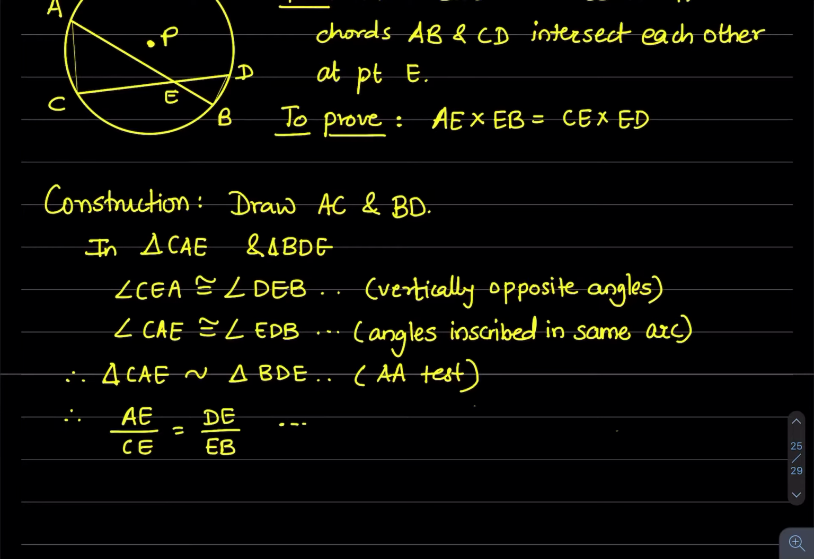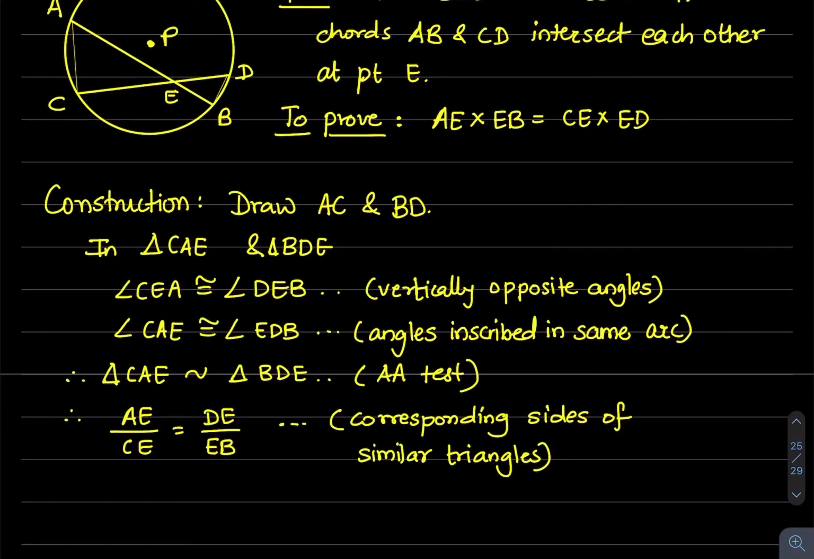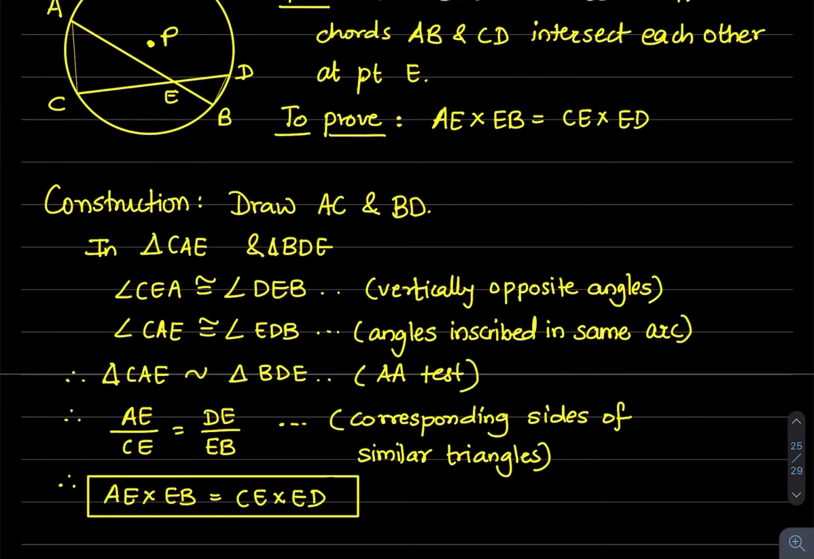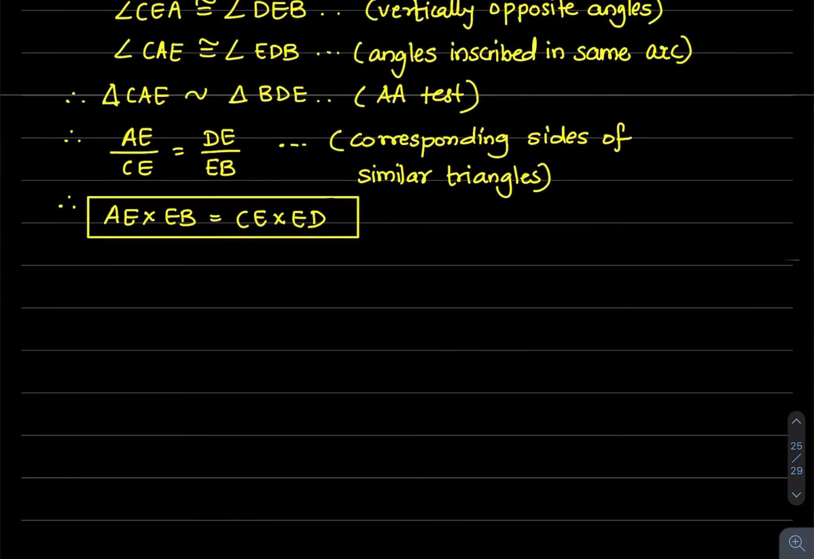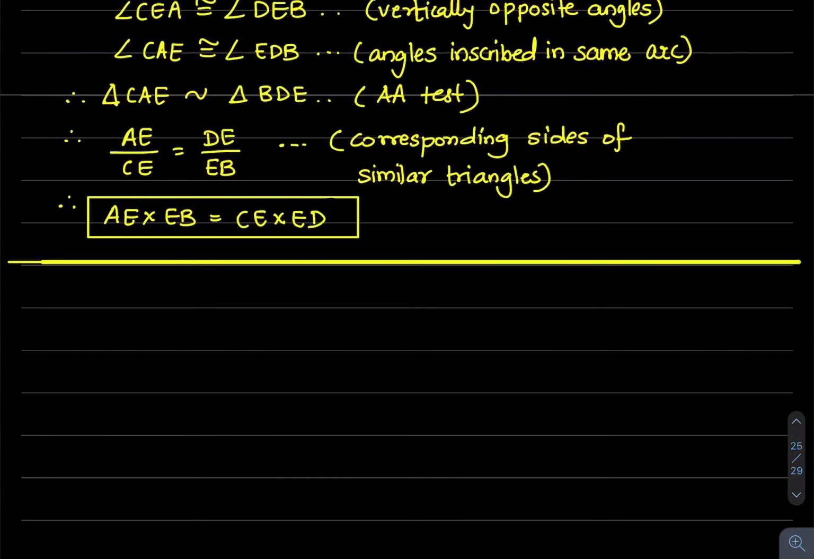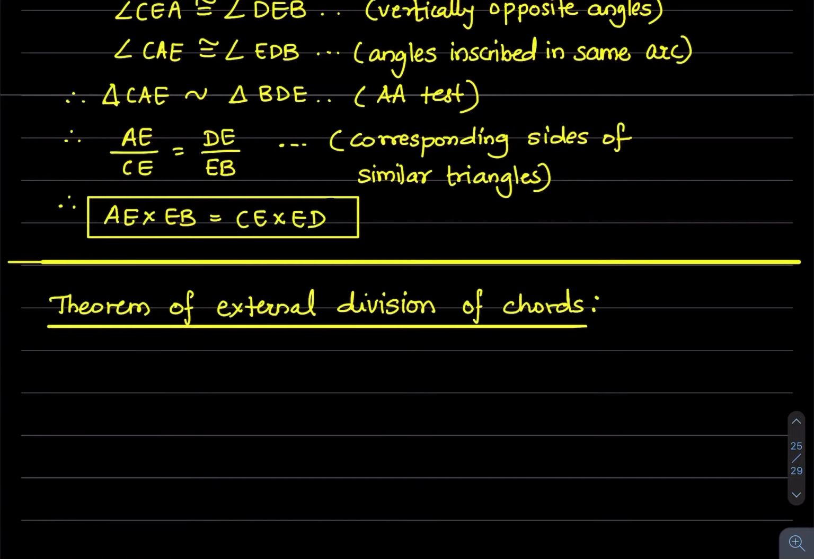So by using the fact that corresponding sides of similar triangles are in the same proportion, AE upon CE is equal to DE upon BE. So now by cross multiplying we get AE into EB equals CE into ED. This was the proof. Now the theorem of external division of chords.